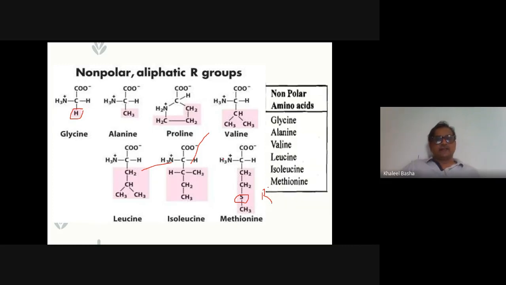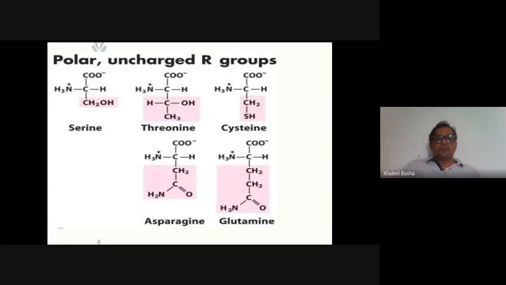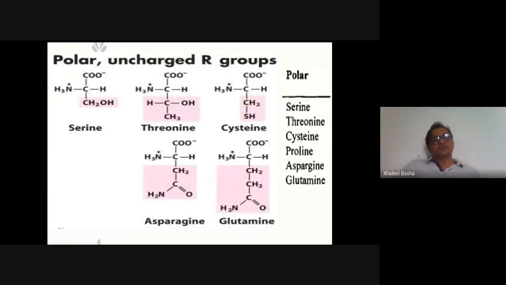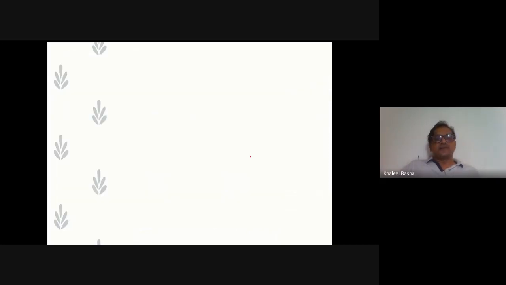The next classification is the polar but uncharged R groups. These amino acids are serine and threonine. Already we have seen that the side group contains the hydroxyl group. Those 2 amino acids, serine and threonine, contain the hydroxyl group, and cysteine has the sulfhydryl group, SH group, in the side chain. These 5 amino acids are polar but uncharged amino acids.